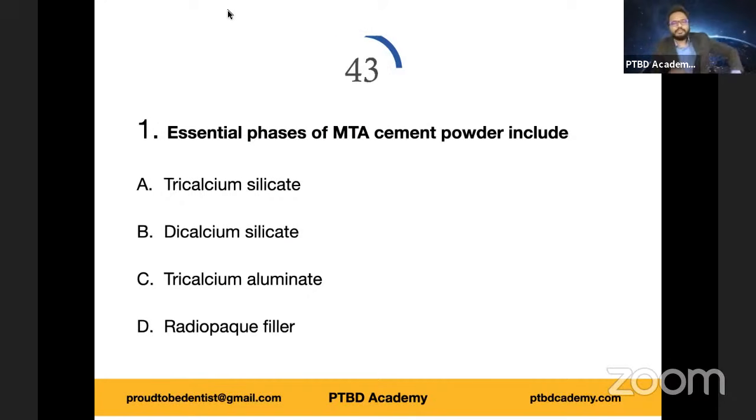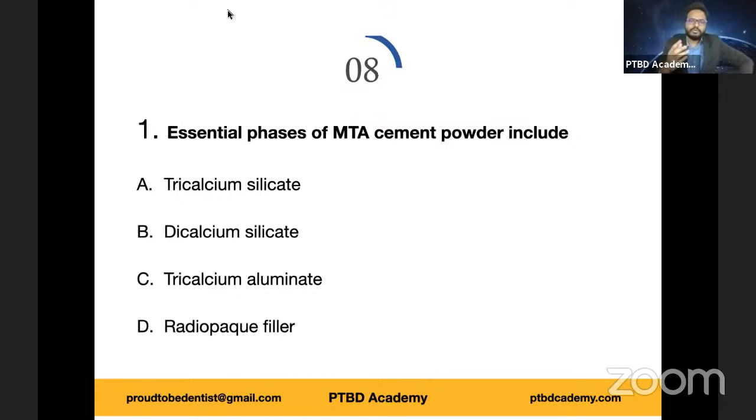Essential phases of mineral trioxide aggregate cement powder include, right? We're not talking about water. We're trying to eliminate water and focus on the powder composition. So which of the following are the essential phases of MTA cement powder? A, tricalcium silicate; B, dicalcium silicate; C, tricalcium aluminate; D, radio-opaque filler. You have 35 seconds more.